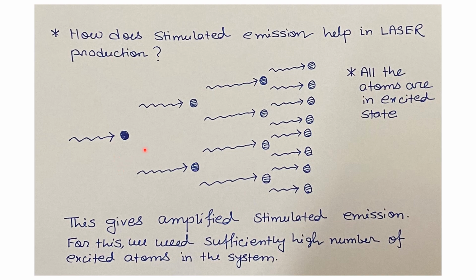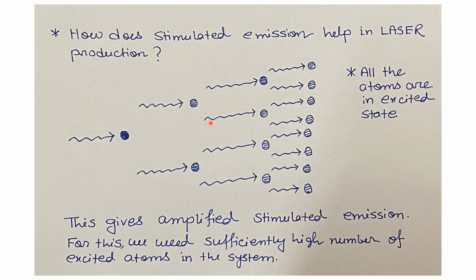So, as a result, we will get two photons having the same energy h nu. Now, these two photons will again trigger another two excited atoms to have transition from the high energy level to the low energy level.